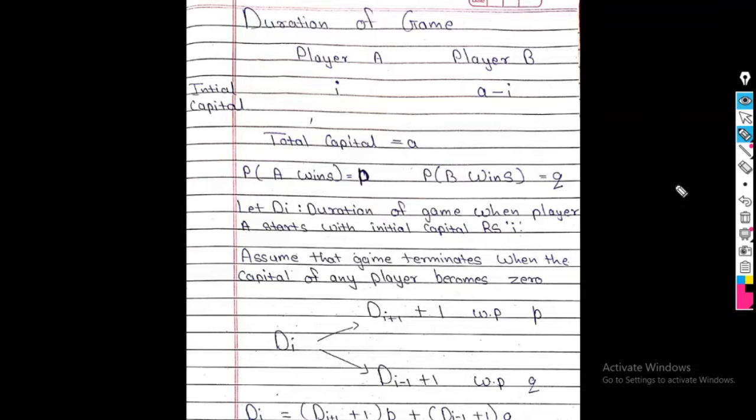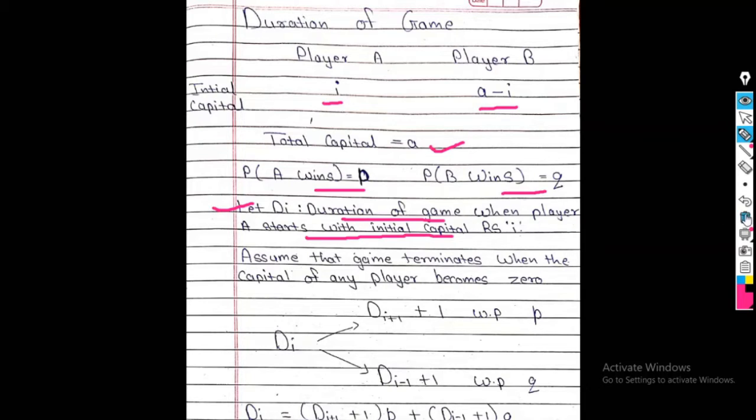So I have two players, player A and player B. The initial capital of player A is rupees I, while the initial capital of player B is A minus I. My total capital is A. The probability that A wins the game is P, while the probability that B wins the game is Q. Now first I define D_I. What is D_I? Simply the duration of a game when player A starts with initial capital rupees I.